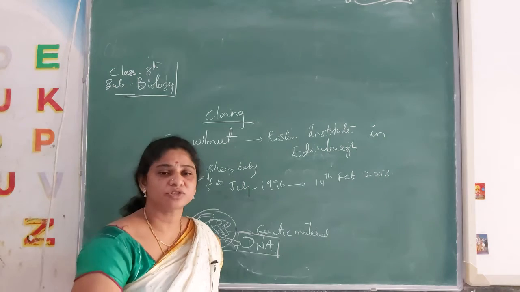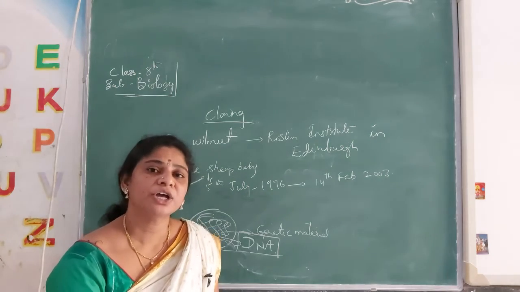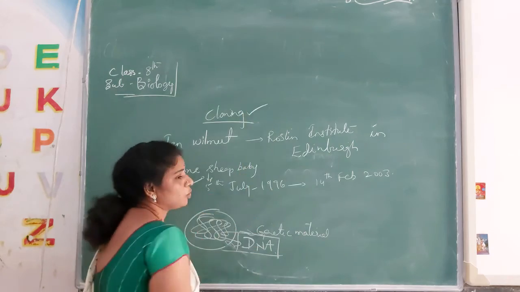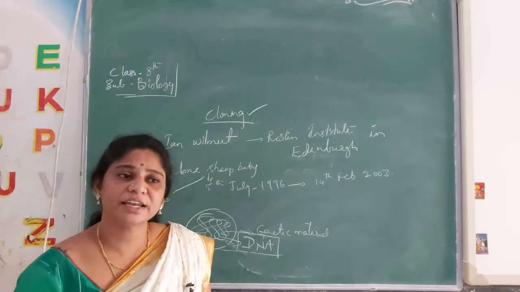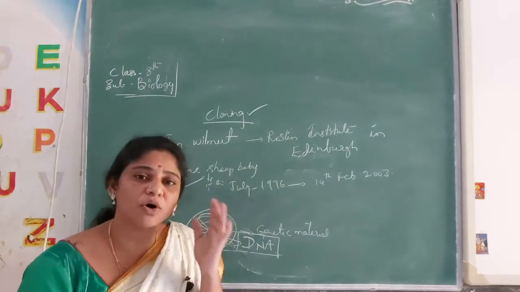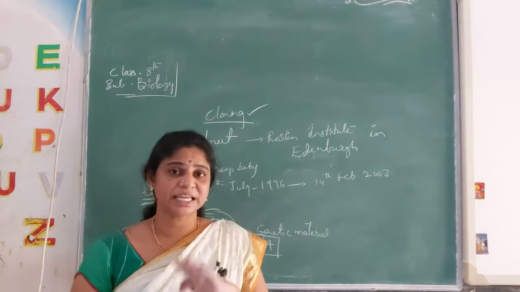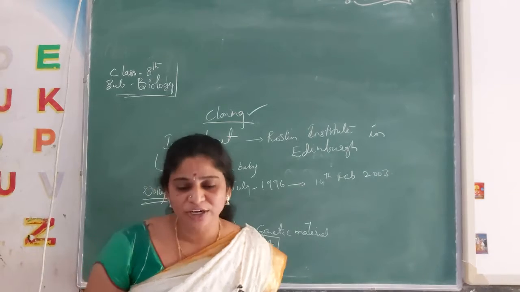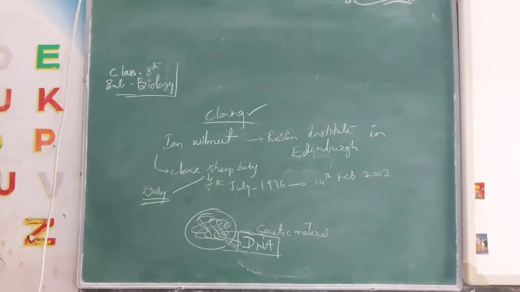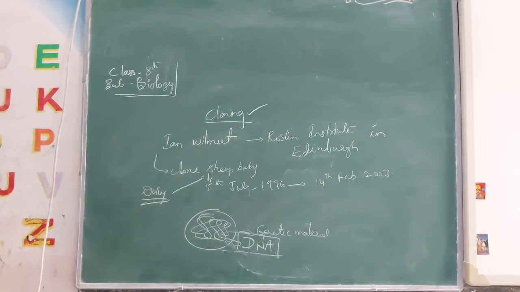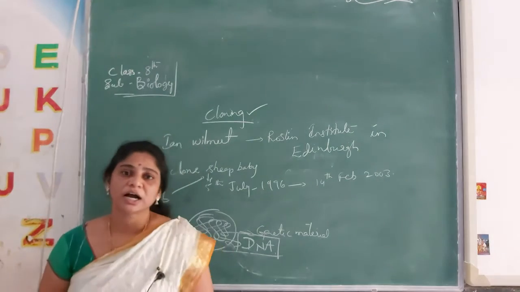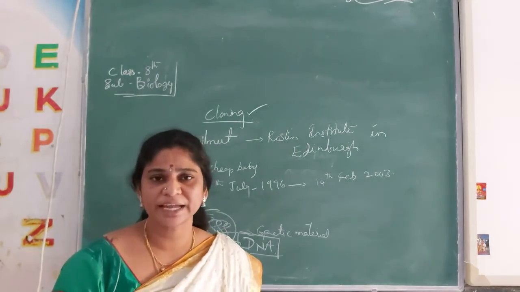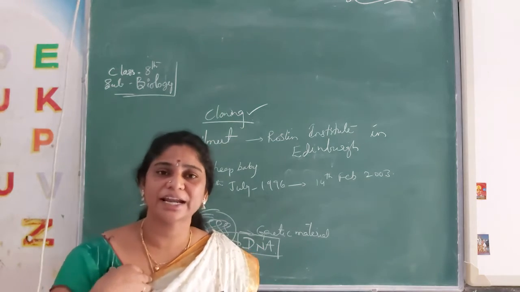Here also, artificially, we are using a method called cloning. We use the DNA of one organism and insert it into the DNA of another organism. That is called cloning. So during cloning we get the characteristics that we require.